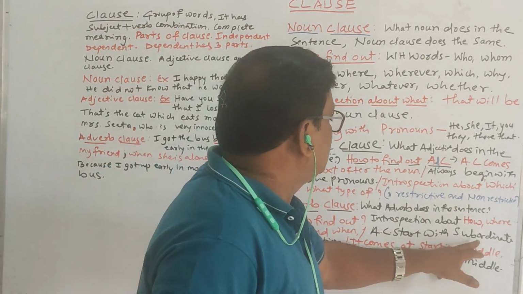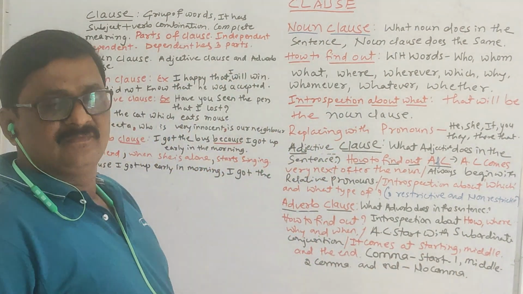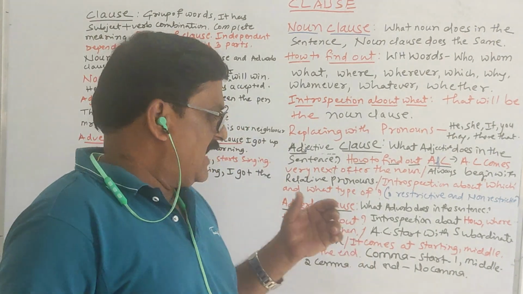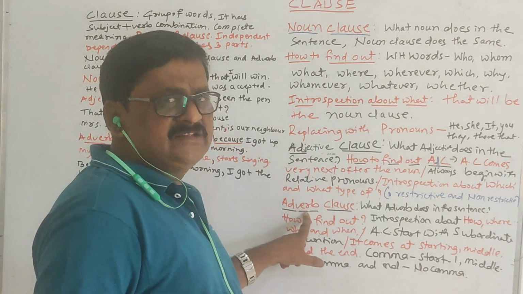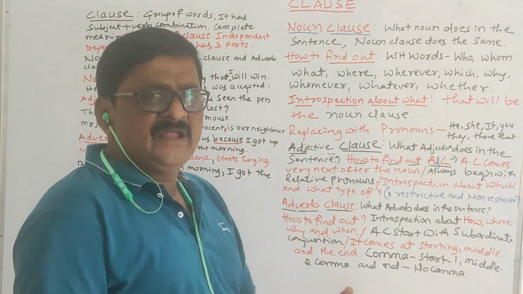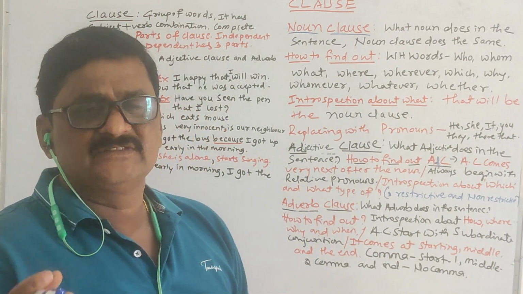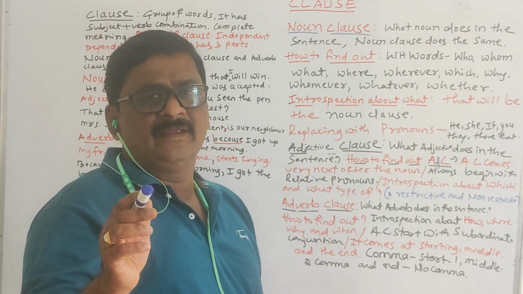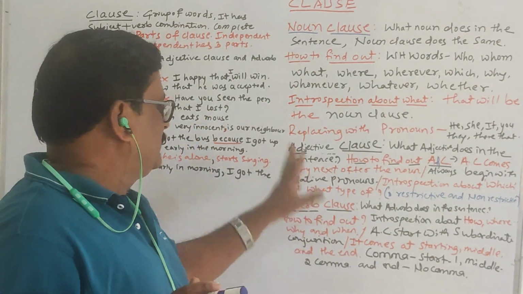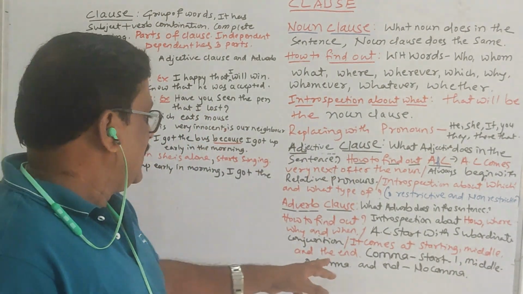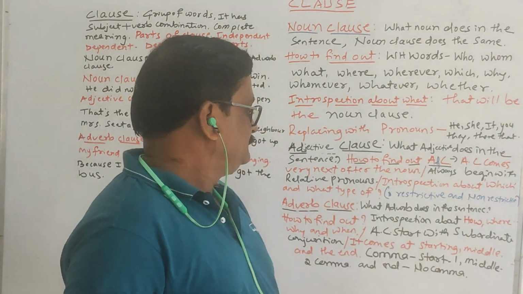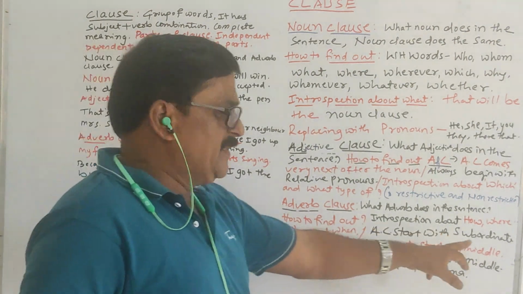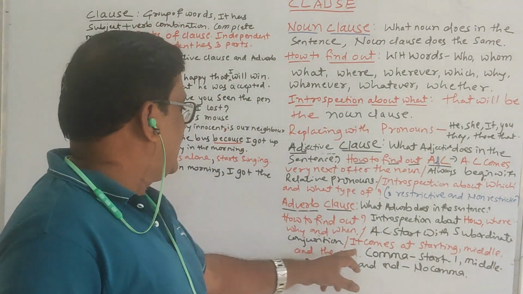An adverb clause starts with a subordinate conjunction. It is very easy to find: if the dependent clause starts with a subordinate conjunction, it is definitely an adverb clause. You have to know this well. Got it? And it comes at the starting, in the middle, and at the end.